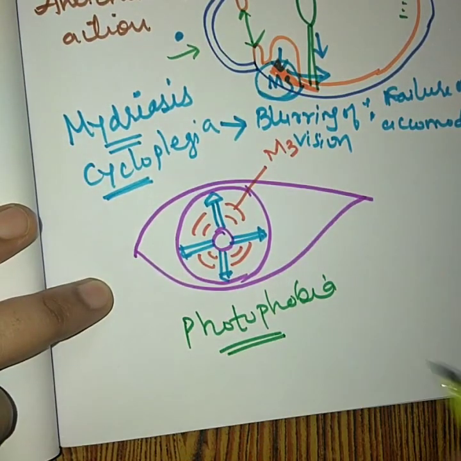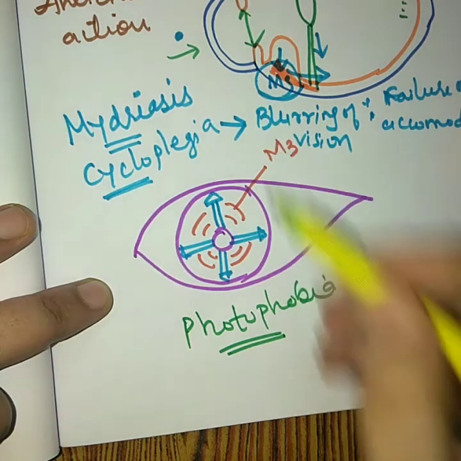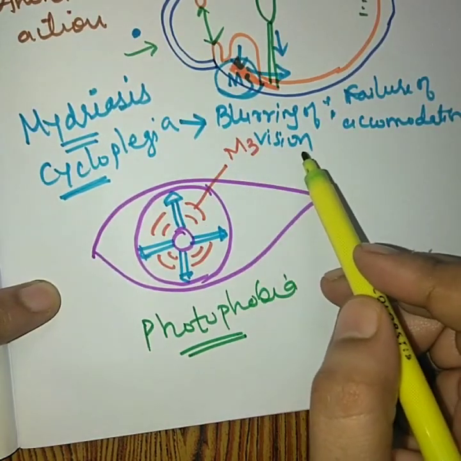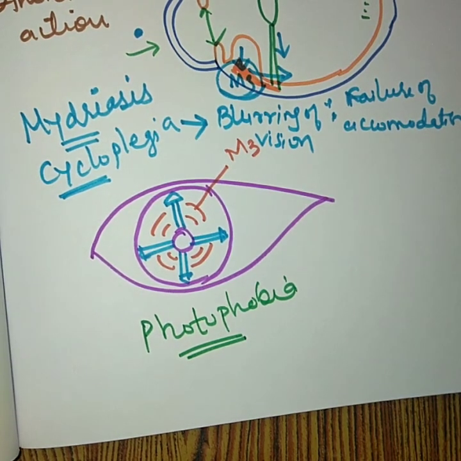So it produces a condition known as photophobia. So mydriasis may lead to photophobia, and cycloplegia may lead to blurring of vision and failure of accommodation. Okay, so these are the two actions produced by an anticholinergic drug, or your atropine kind of drug, on your eyes.